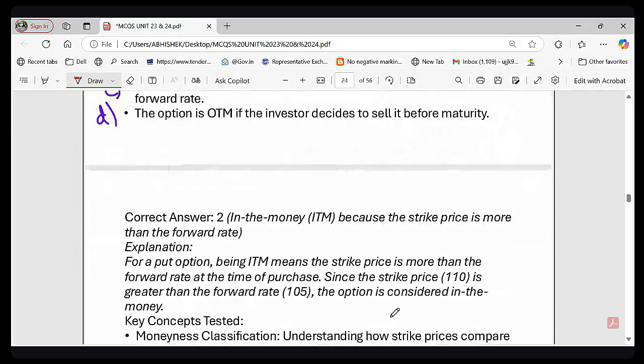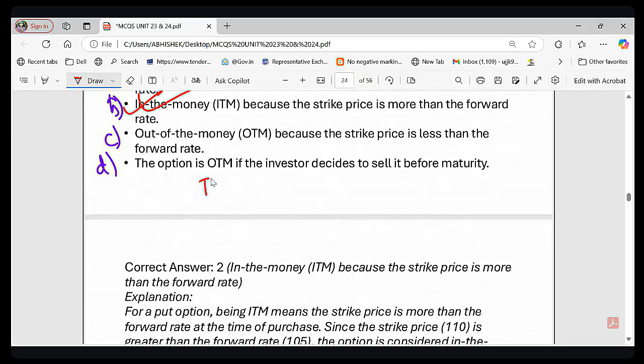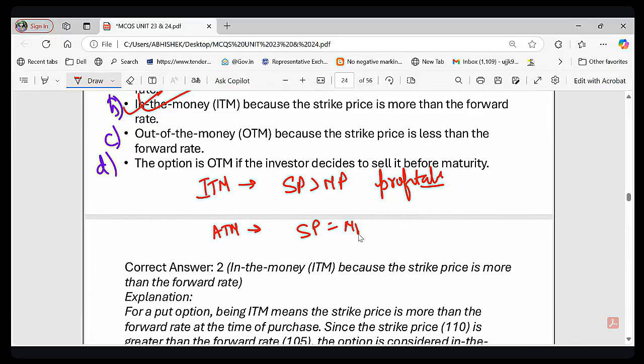So what is the rule for put option? Try to understand. For an ITM, in the money put option, the strike price is larger than the market price, which means it is profitable. ATM, at the money, means the strike price is equal to the market price, it is neutral, neither profit nor loss. And OTM, when the strike price is less than the market price, it is not profitable, it is worthless, right?